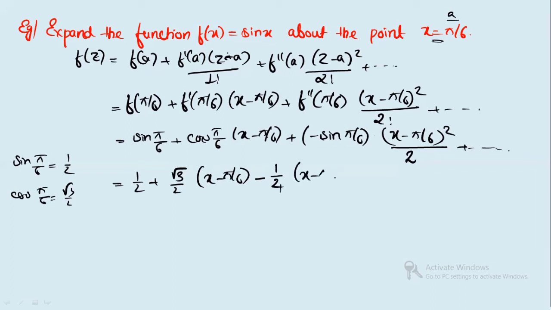And it is (x minus pi by 6) whole square, plus and so on. So you can just write it as half plus root 3 by 2 times (x minus pi by 6) minus 1 by 4 times (x minus pi by 6) whole square plus. So this is the Taylor series expansion of this function f(x) about the point x equals pi by 6.